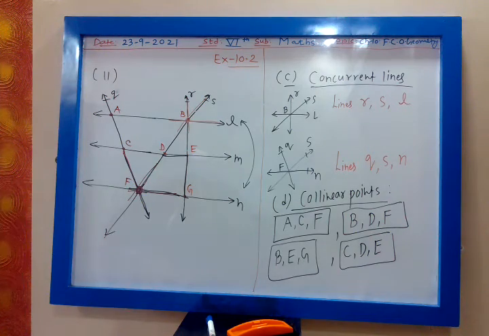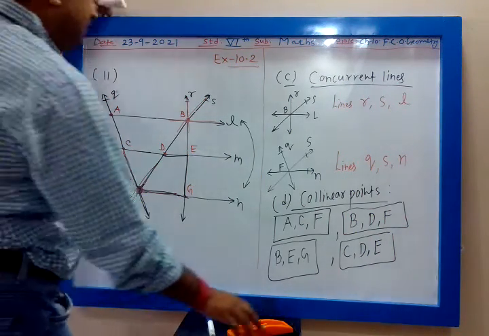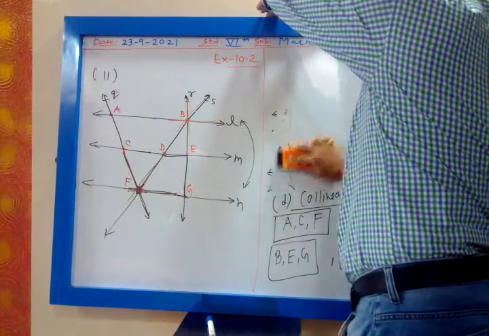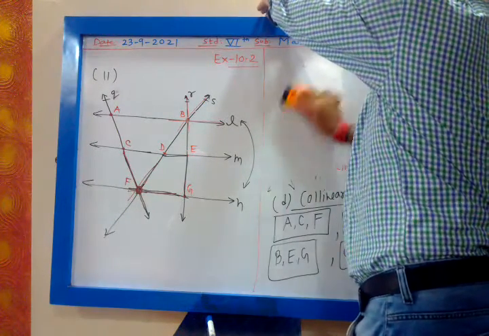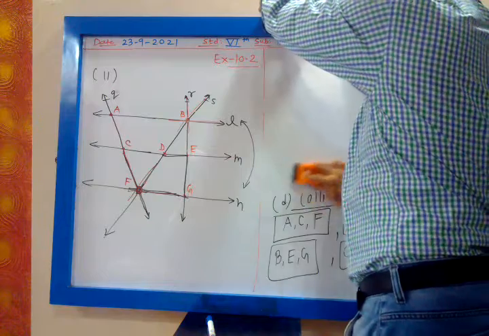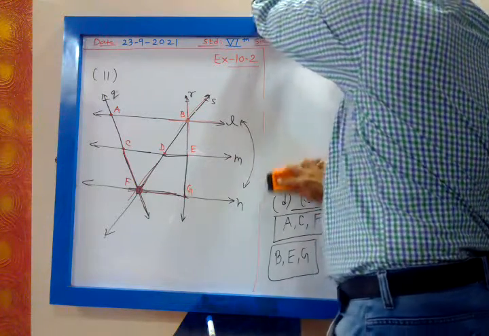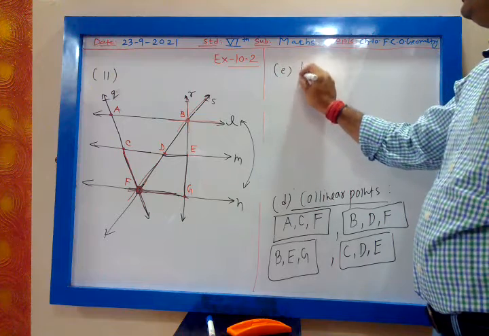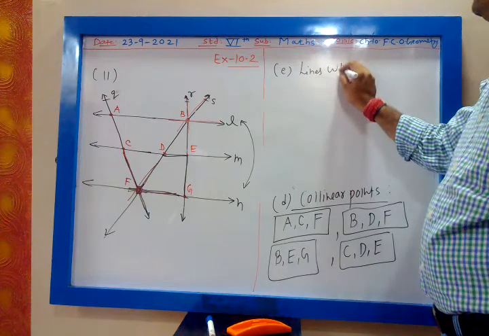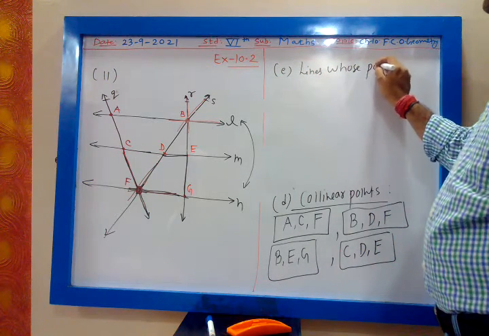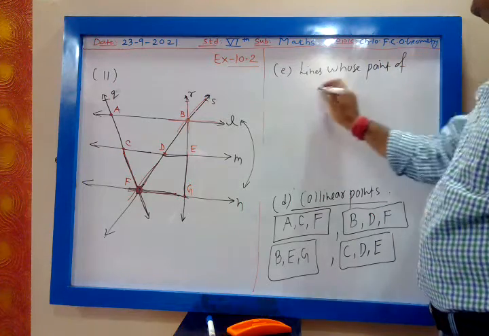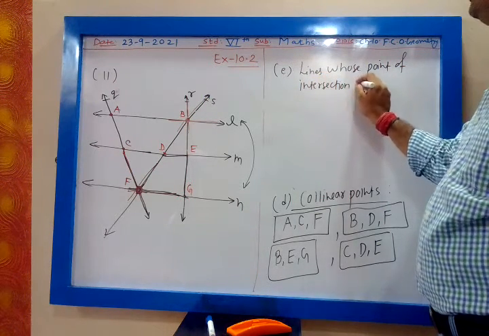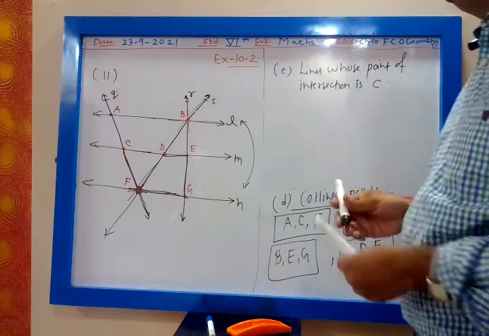Lines whose point of intersection is C. Now point E. Line Q and line M, yes. Lines whose point of intersection is C. Yes, so which lines have point of intersection C?